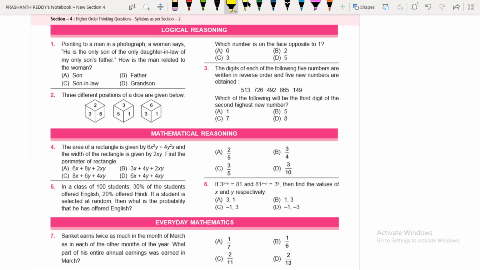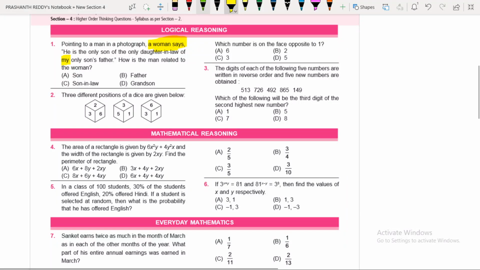In these types of indirect relations, first you should understand who is speaking. In this question, the woman is speaking. Somewhere in the statement you will find "my". Definitely "my" will be there. Now you divide the statement: after "my" is one part and before "my" is the other part. You divide it into 2 parts. I hope you understood.